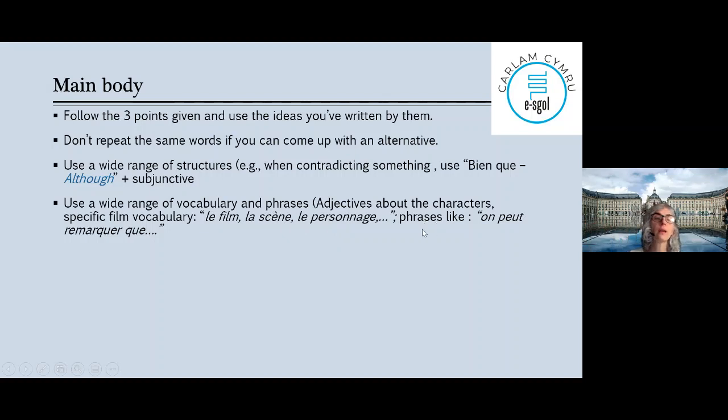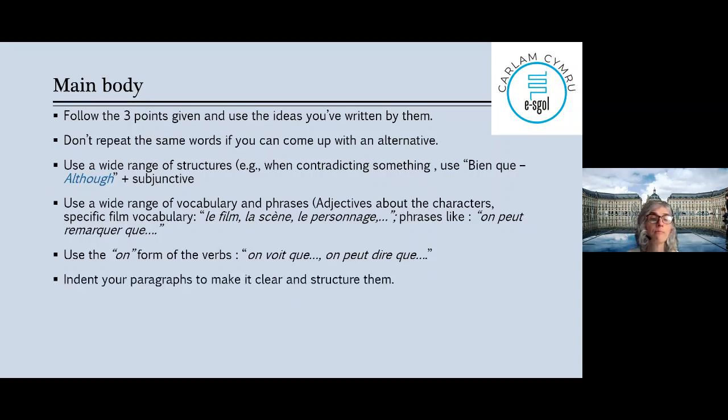And you could use phrases like "on peut remarquer que." We know that something is happening, okay? Then use the on form of the verb. On voit que, on peut dire que, on peut remarquer que, okay? When you speak, that's the way French people speak when they explain something. So you can see, you can say that, blah, blah, blah, okay?